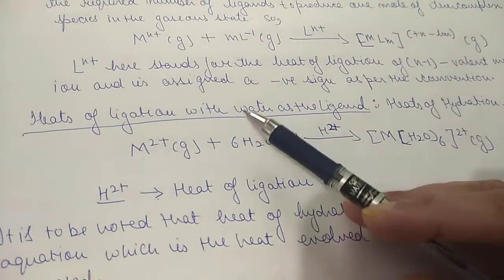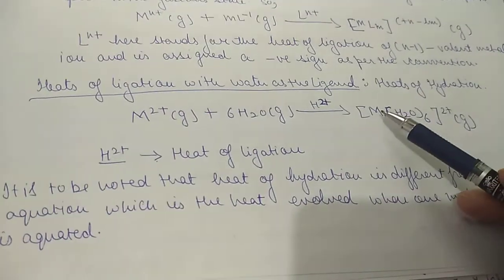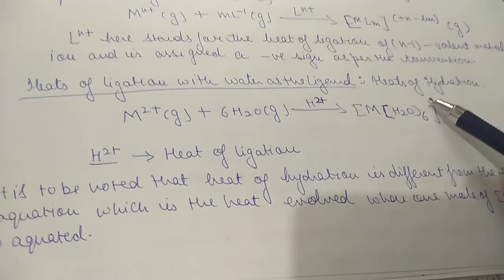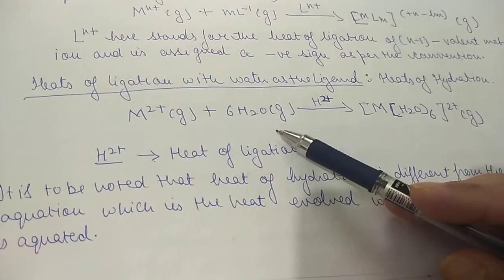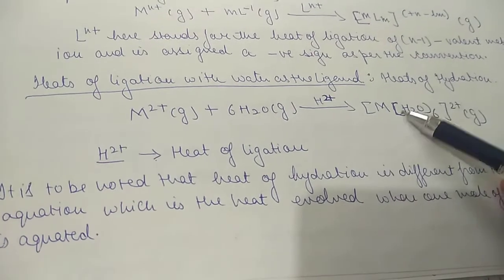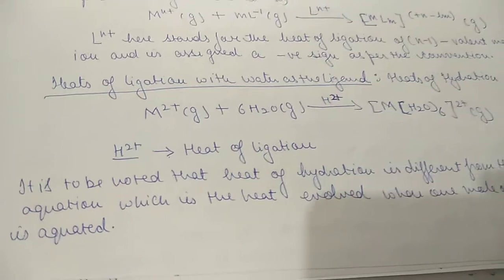Now heats of ligation with water as a ligand. Here we are taking water as the ligand. So we can also call this heat of hydration. Like metal plus water in the gaseous state, H2 positive, this is the heat of ligation. M(H2O)6 2 positive, this is the complex which is formed.